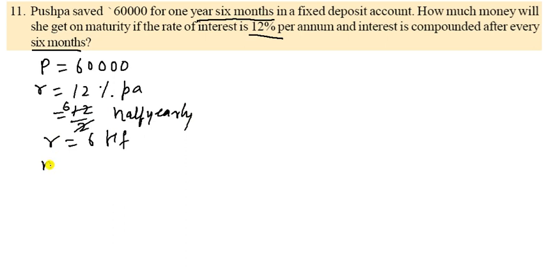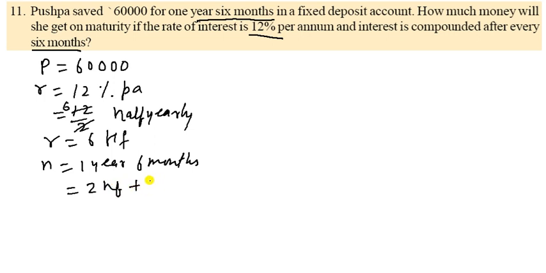So it will be 6. So it becomes 6 half yearly. So R is the rate, and what will be the time? Time is given as 1 year 6 months. So 1 year and 6 months.